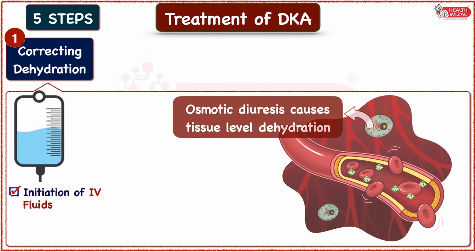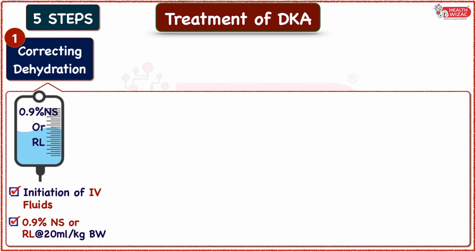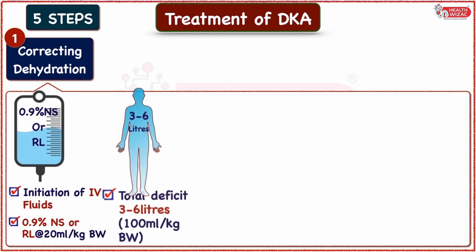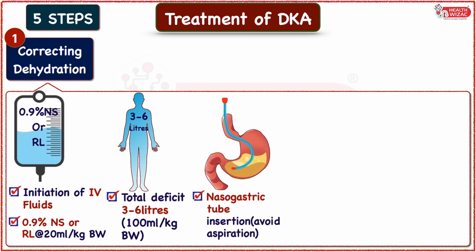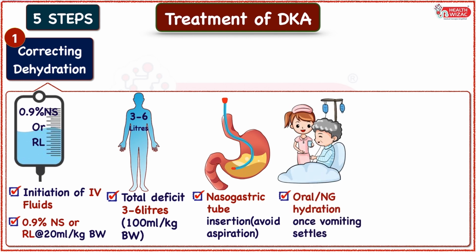Patients should be started preferably with 0.9% normal saline or RL bolus at the rate of 20 ml per kg body weight, followed by maintenance fluids. Usual fluid deficit is approx 100 ml per kg body weight, and thus total requirement may be up to 3 to 6 liter. Nasogastric tube should be inserted in case of vomiting or altered mental status to avoid risk of aspiration. In absence of vomiting or once vomiting settles, clear water may also be given orally or through nasogastric tube.